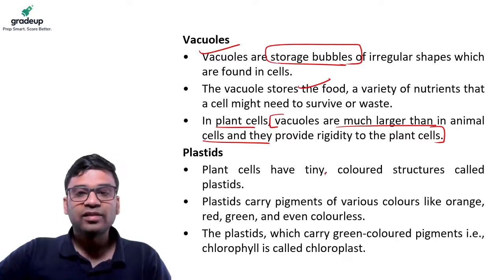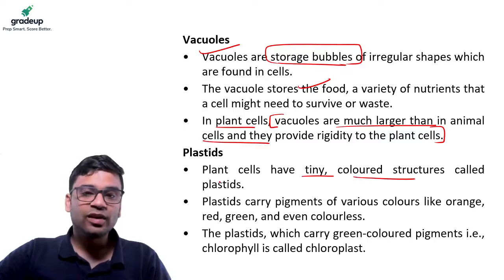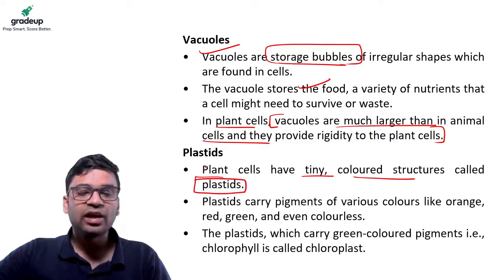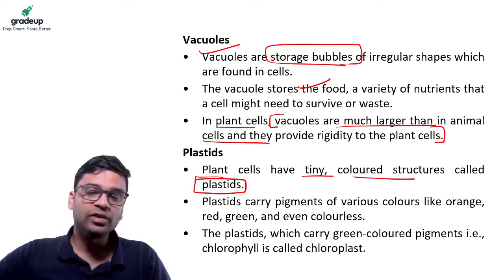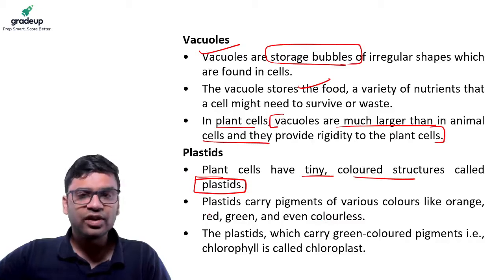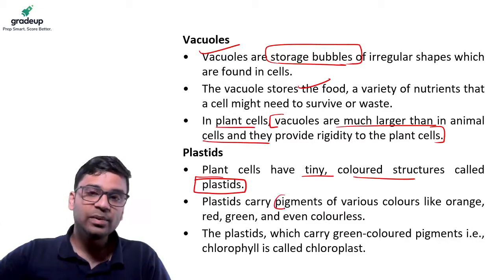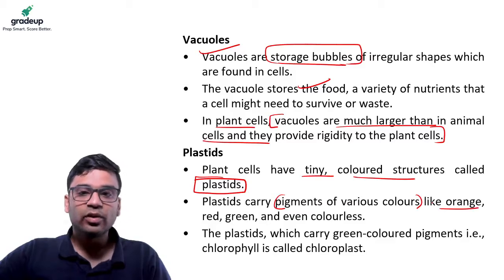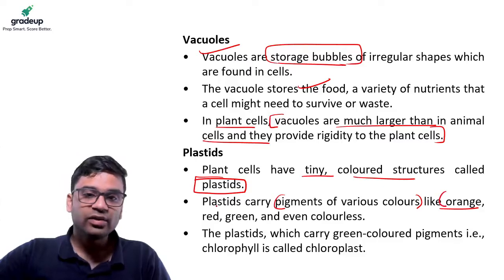And also plant cells have tiny colored structures called plastids. Plastids also, I'll tell towards the end of the class that there are different plastids. They basically give the color. They carry the pigments of various colors like orange, red, green, or even colorless. For example, these orange, red, green ones are the chromoplasts.